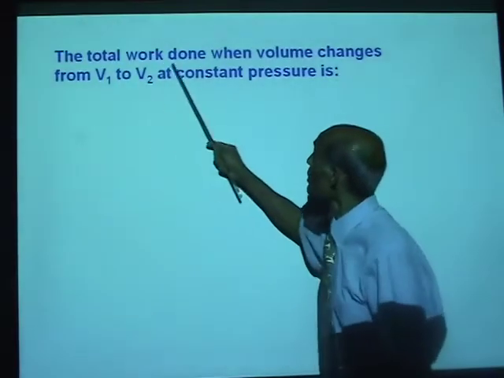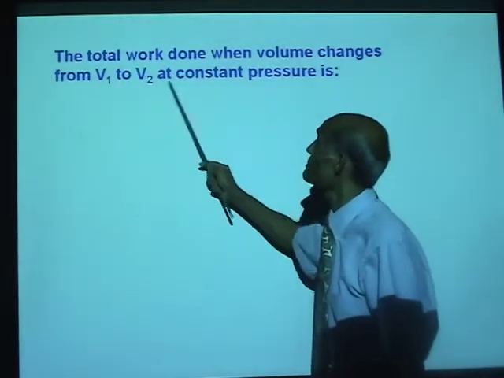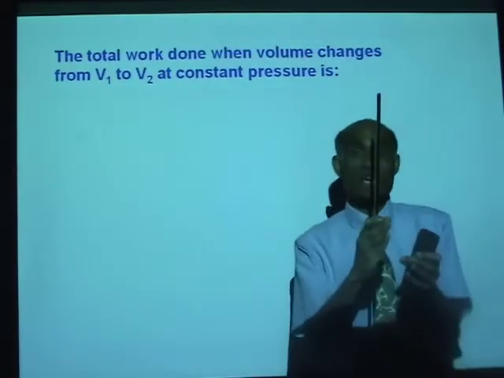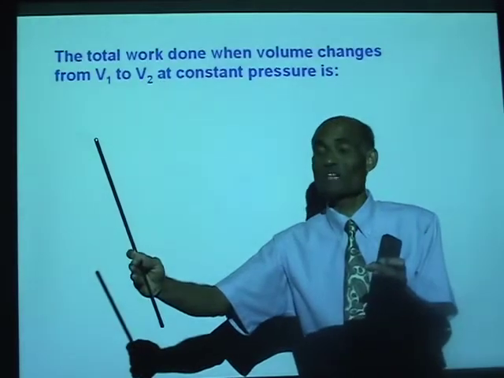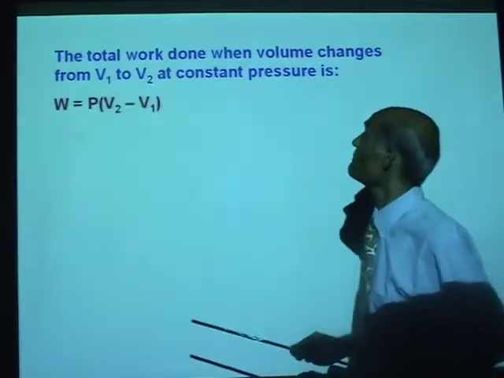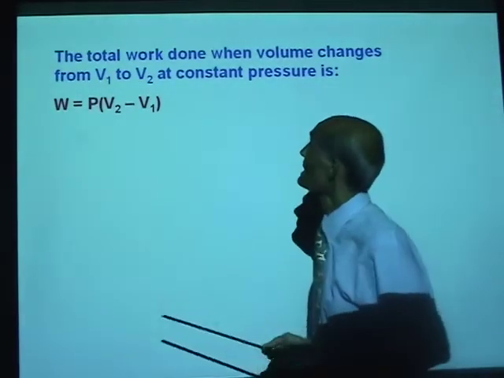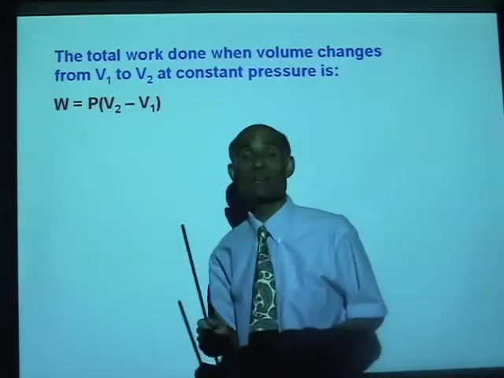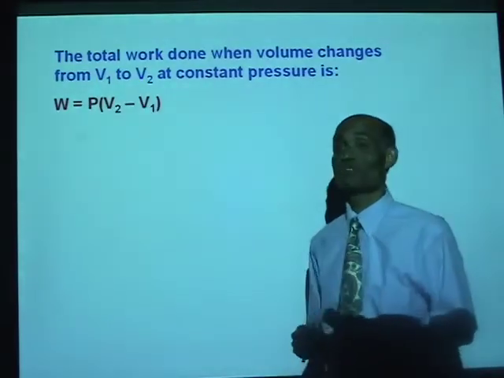Now, the total work done when the volume changes from an initial value V1 to a final value V2, then dV, the change in volume, will be V2 minus V1. Therefore, we can write W, the work done by the gas, is P times V2 minus V1.